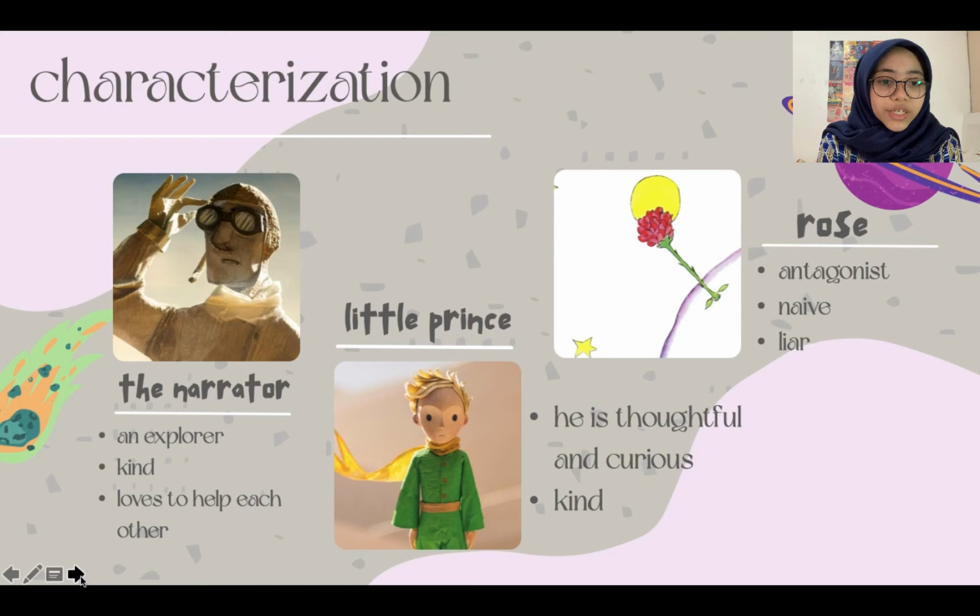Next, the Rose. She is an antagonist. The rose is the object of the little prince's affection. She is a plant that suddenly grows on the little prince's planet. She is also naive and a liar.